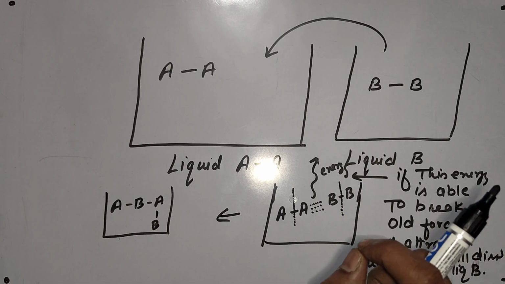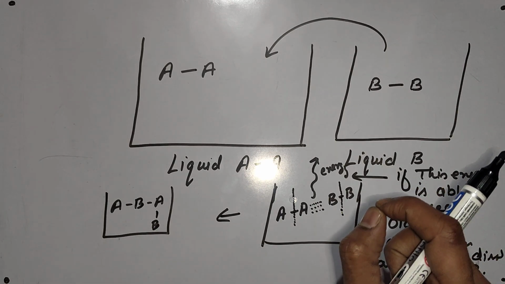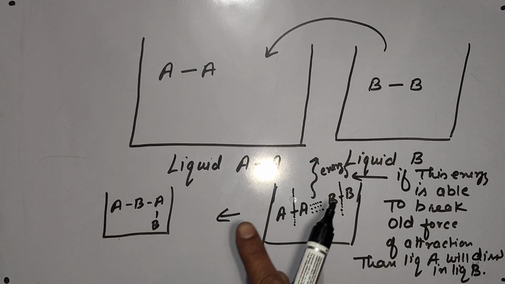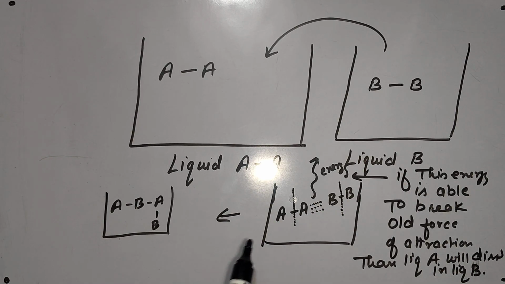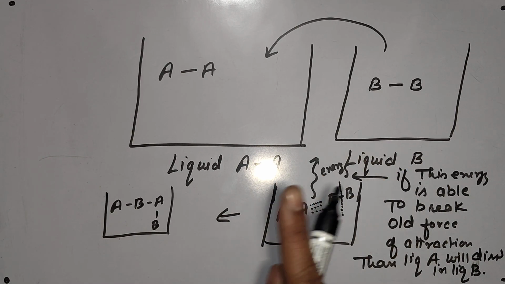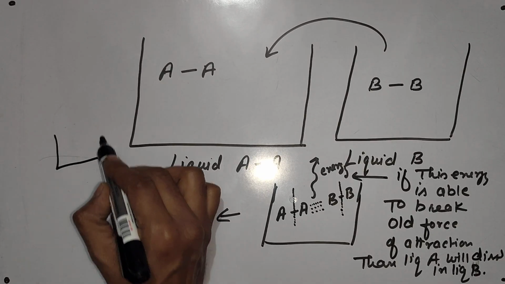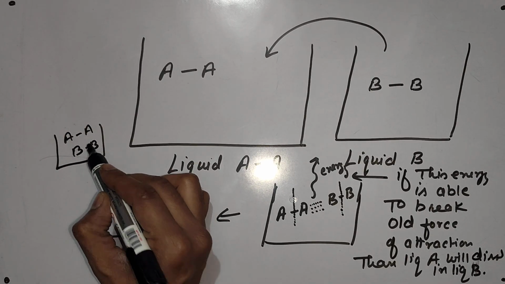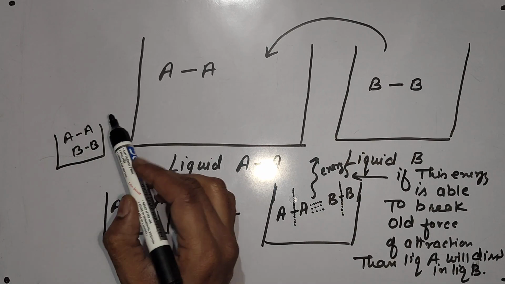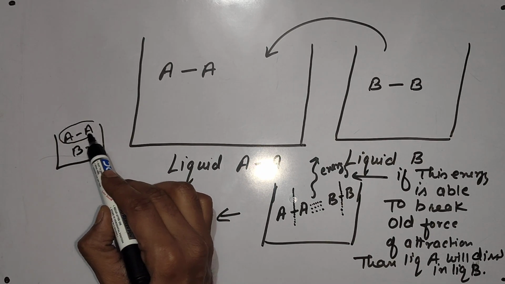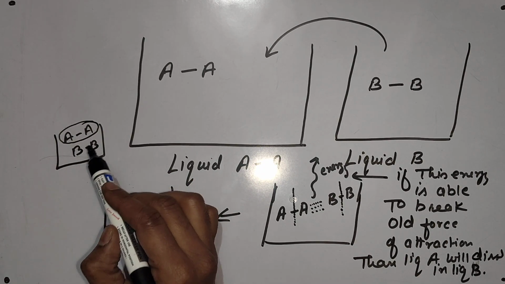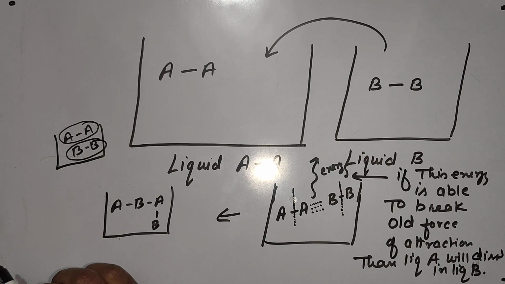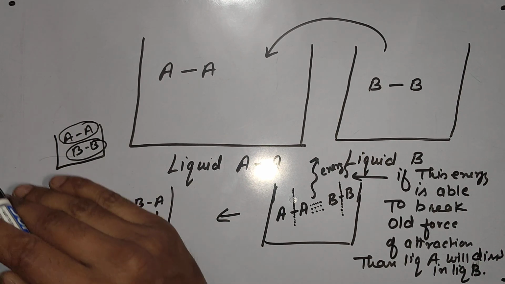And if this energy is not able to break the old forces of attraction, then liquid A will not mix in B, or you can say liquid B will not mix in A. They will remain like this. A particles will not get separated from each other, B particles will not get separated from each other, and they will make different layers.